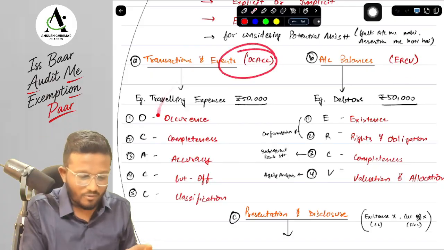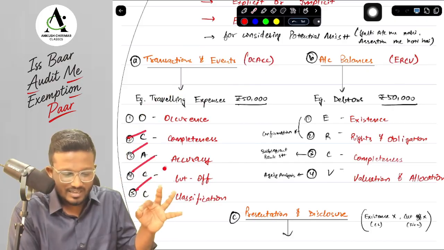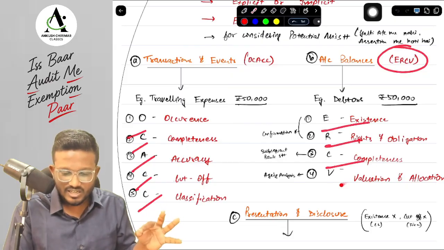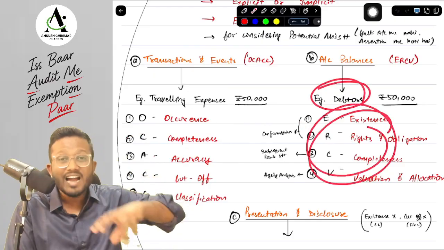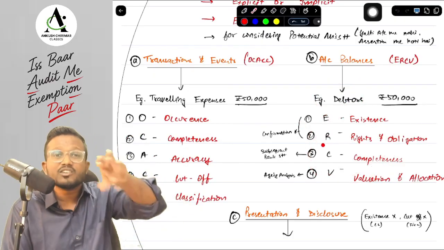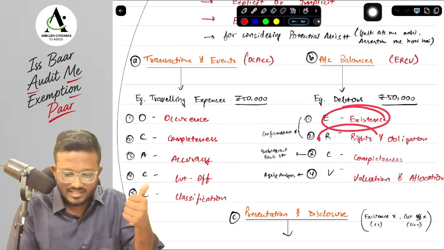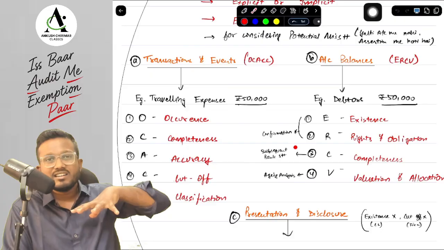Here we can remember it from the OCACC part. OCACC is what, sir? Occurrence, completeness, accuracy, cutoff, classification. Here it is ERCV, that is existence, rights and obligation, completeness, valuation. And when I told you that the mistake is not in the account, it is in the assertions, I am trying to say that based on the assertions we perform our procedures. So if I have to check debtors' existence or rights, then I will do debtors' confirmation. I will send confirmation to the debtors and I will check their responses.